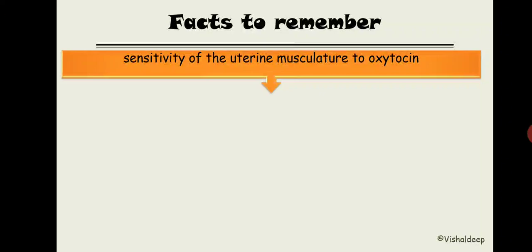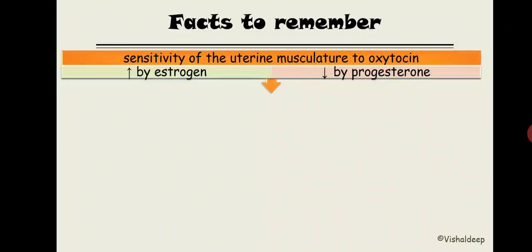The sensitivity will change periodically. In pregnancy, when there is more estrogen, the sensitivity of the uterine musculature to oxytocin is increased by estrogen and decreased by progesterone.